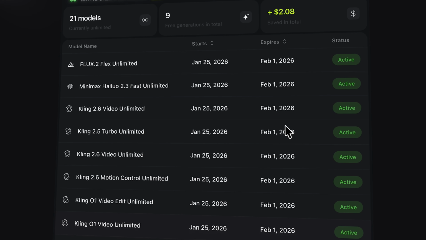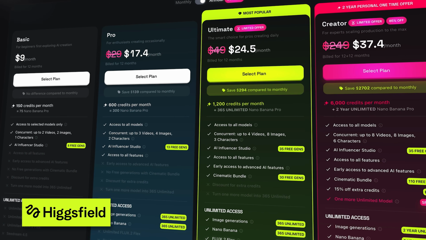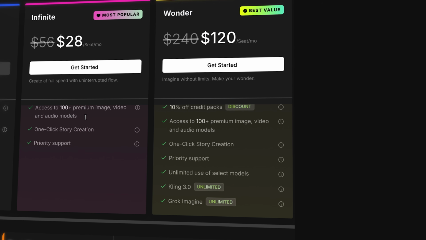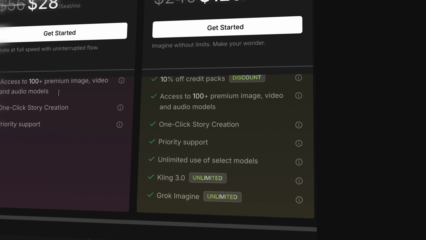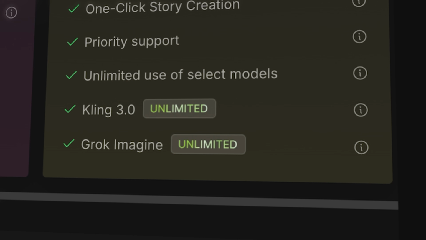Unlimited generation is a feature of AI sites where you can generate anything without spending any credits, but just have to wait a little longer for them to render. Out of these 6 sites, Higgsfield, Openart, Imagineart, and Freepik all offer unlimited generations to some degree. Openart is the weakest. They only offer unlimited generations with their most expensive Wonder tier, and even then you only get unlimited access for the first week on new models after they release. These will change as new models come out, but right now those models are Kling 3.0 and Grok Imagine.